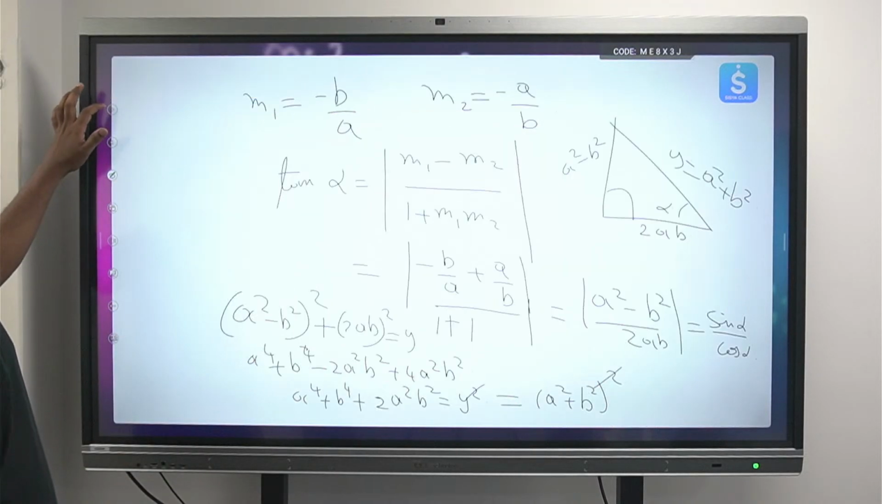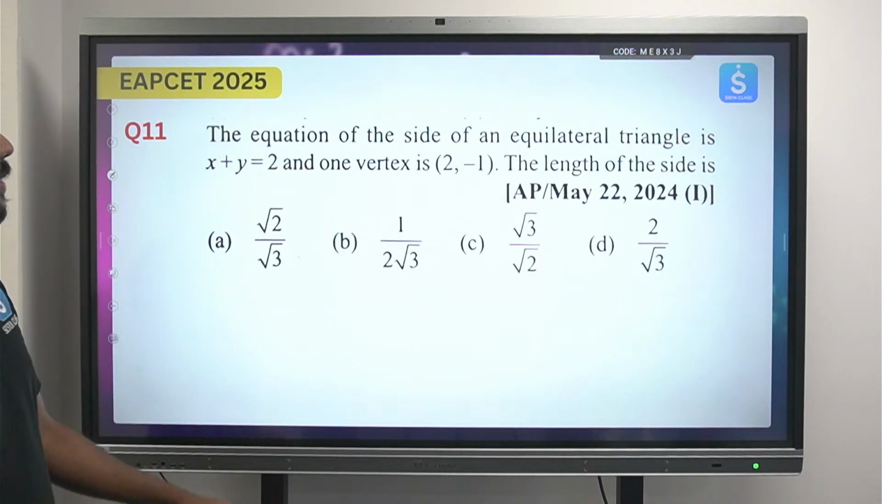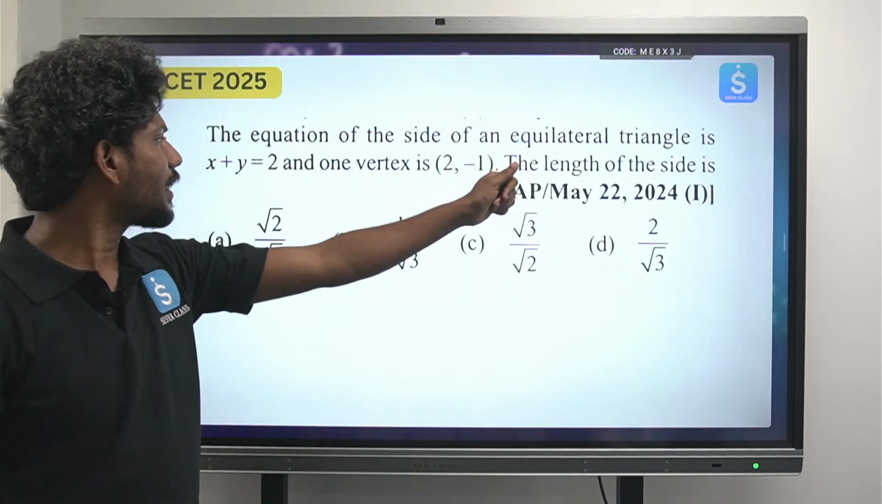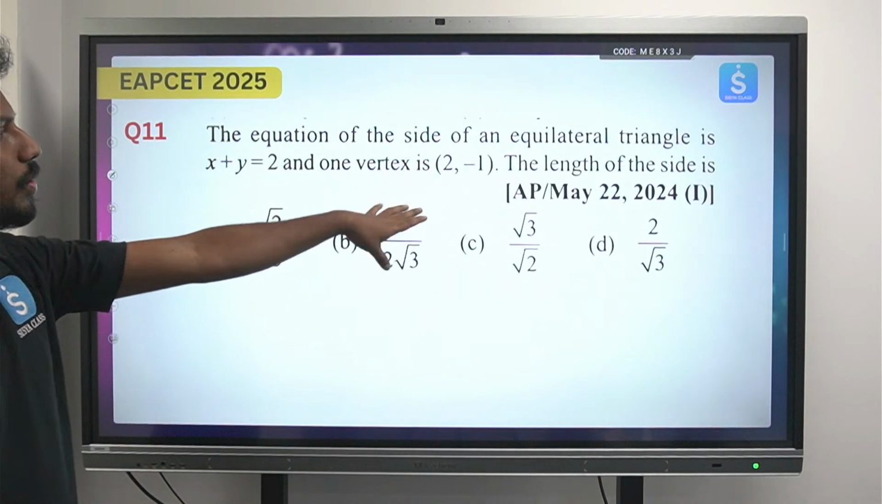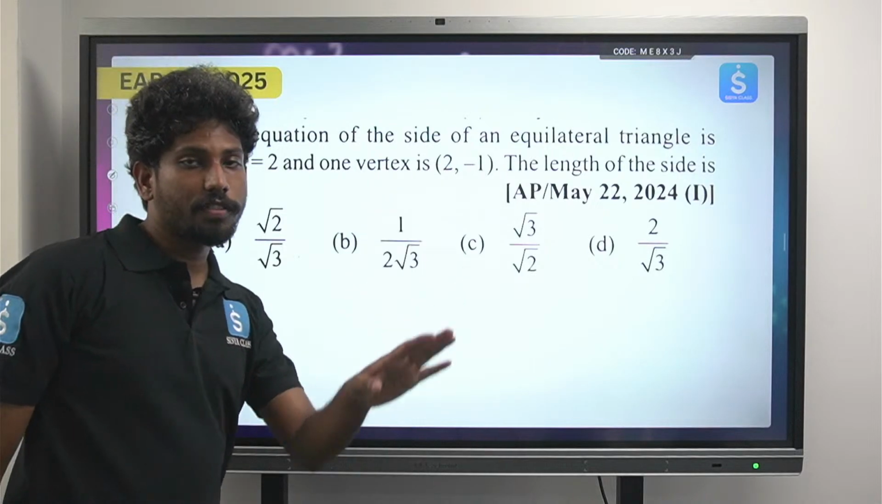Okay, so simple question. Next: the equation of a side of an equilateral triangle is x plus y equals 2 and one vertex is (2, minus 1). Find the length of the side.